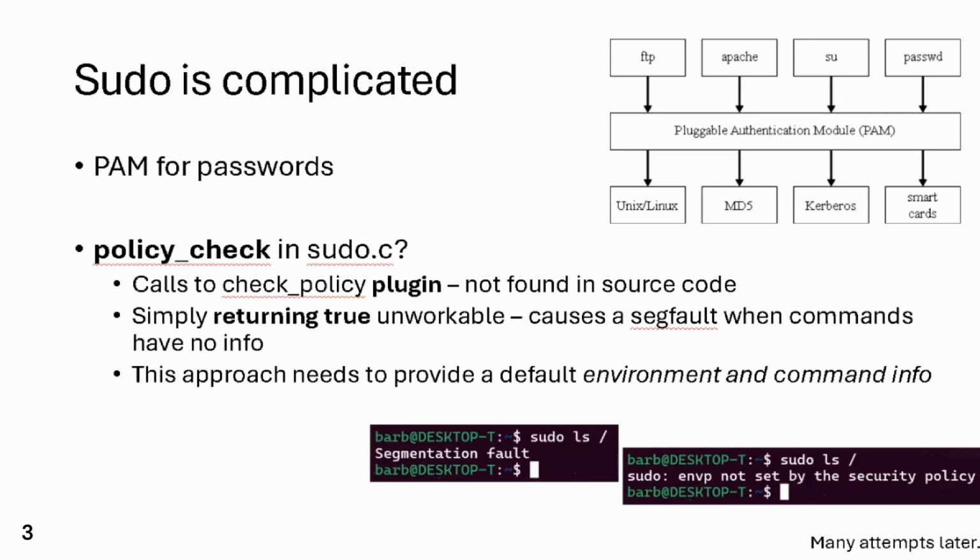We had a little bit of difficulty with sudo at first because I was confused about the nature of the pluggable authentication modules, which handle password authentication in a lot of default Linux applications and hook into sudo as a plugin during policy check, which is in the main sudo file. It's not in the source directly. It calls plugins that aren't directly found in the source code. So just returning true where those plugin calls were also did not work, because it was expecting environment info and additional command info to be found.